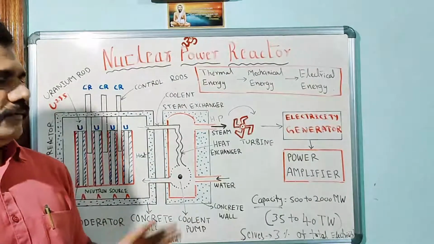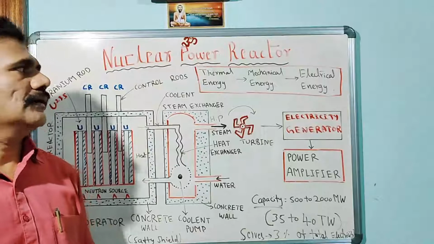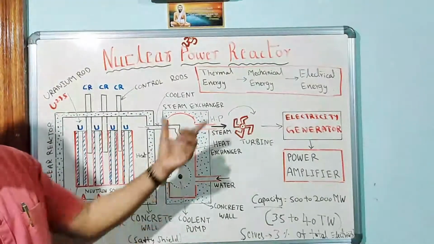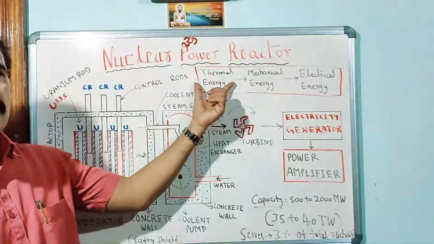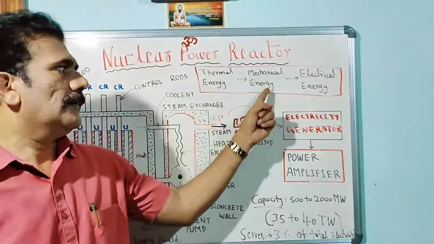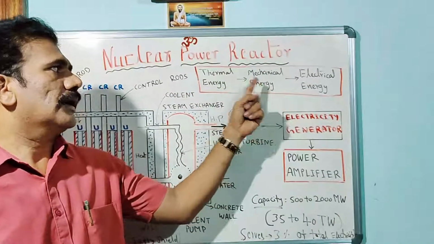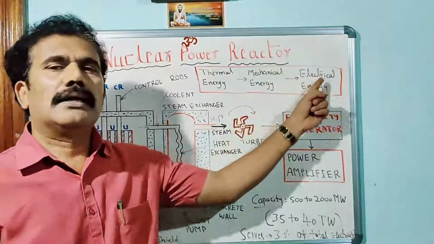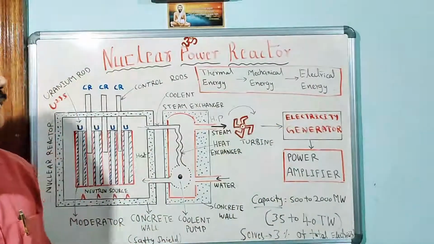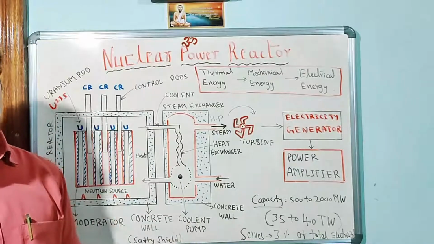At the end, I think you can understand how the nuclear power reactor works in three stages. First we have to generate thermal energy using the nuclear fission reaction. That thermal energy is converted to mechanical energy. Then mechanical energy is further converted to electrical energy. That is the basic principle of working of any nuclear power reactor.